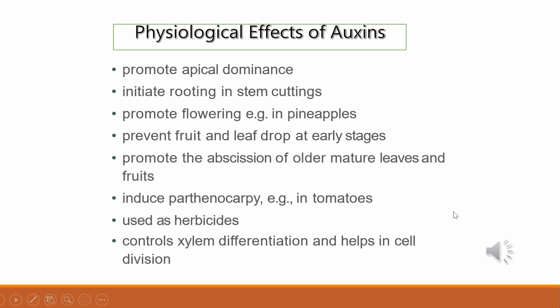In this slide, we'll study physiological effects of auxins. Auxins have been used extensively in agriculture and horticulture practices. They help to initiate rooting in stem cuttings, an application widely used for plant propagation. Auxins promote flowering, for example in pineapples. They help to prevent fruit and leaf drop at early stages but promote the abscission of older mature leaves and fruits.